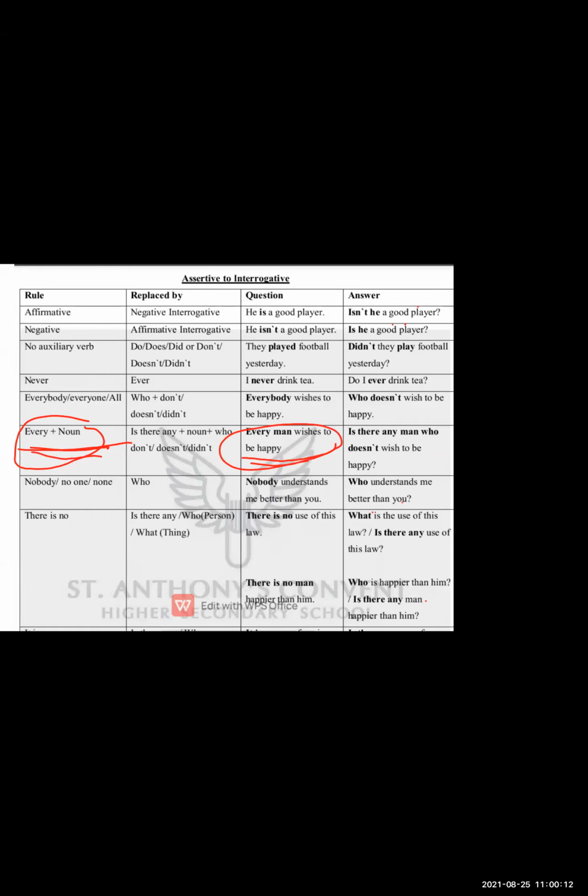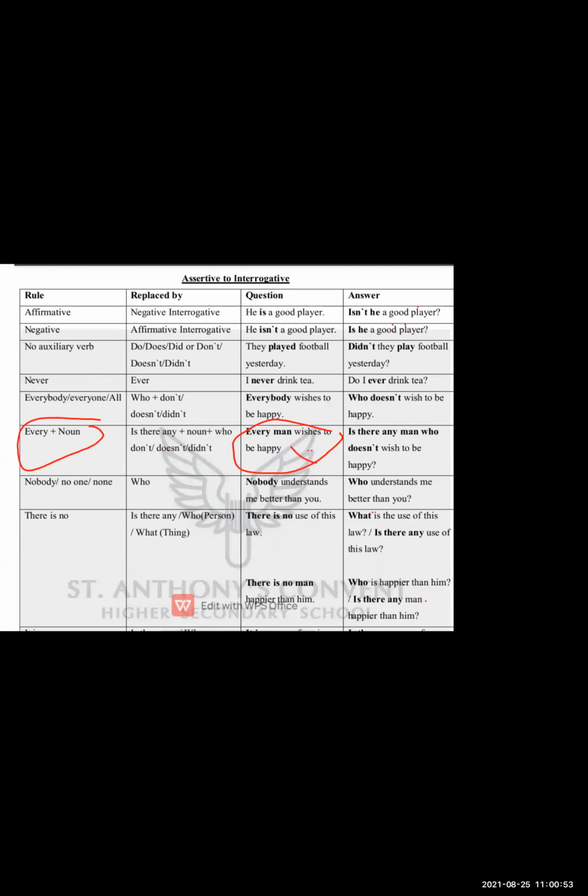Now you have to replace it with is there any plus noun, and plus who you have to write there. See, look at this example: Is there any man who doesn't wish to be happy? If you observe, both are equally the same here, but earlier we had everybody, everyone, all. Here we have only every. They are using every plus noun. Noun means the name of the person. So our sentence is: Every man wishes to be happy.